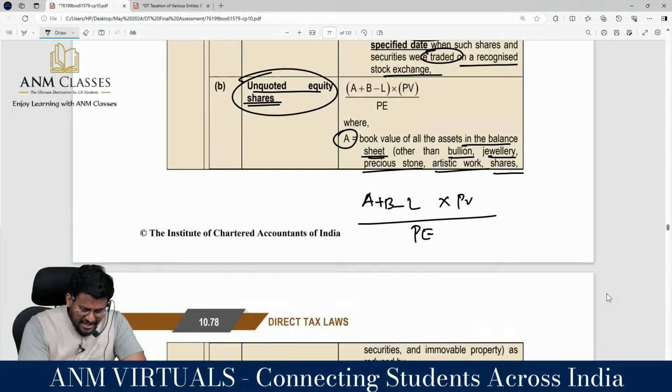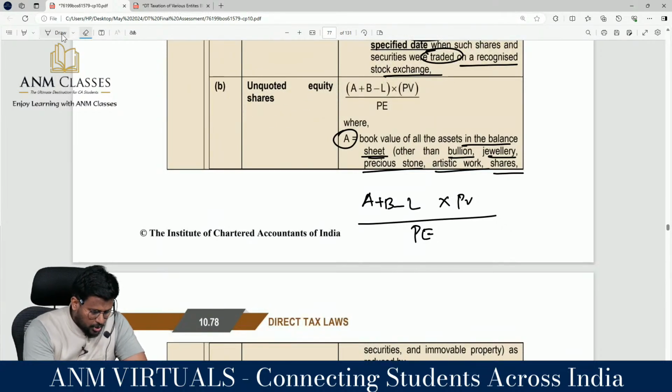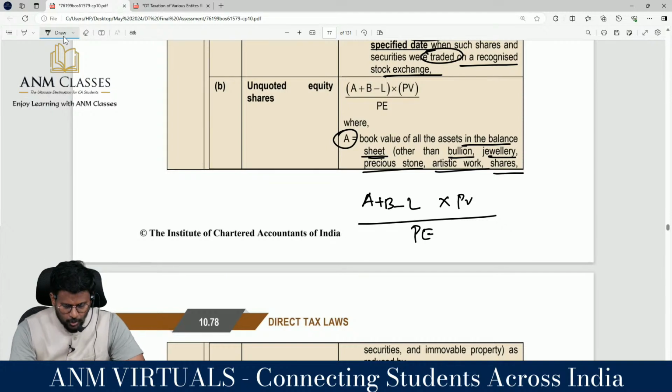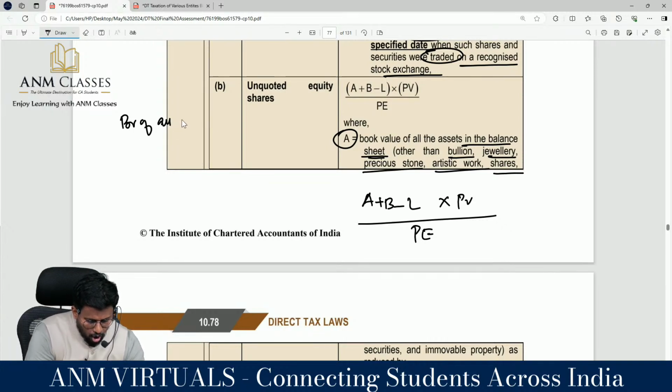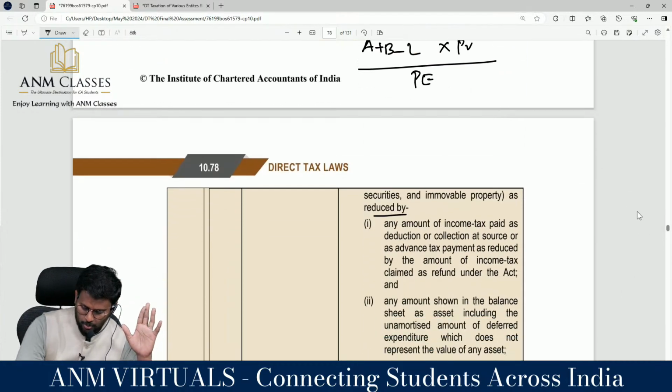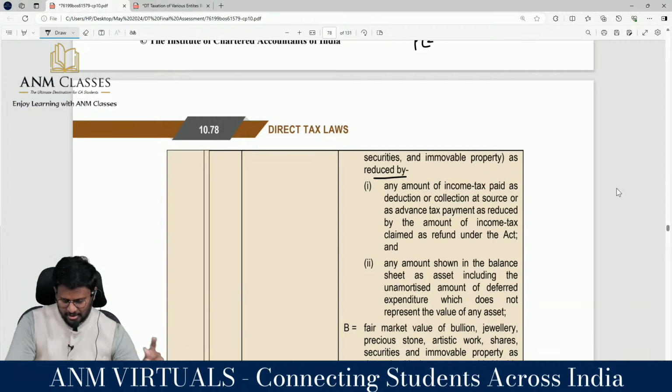That means to calculate the value of unlisted equity shares, you have to take the book value of all assets other than bullion, jewelry, precious stone, artistic work, shares, securities, immovable property.